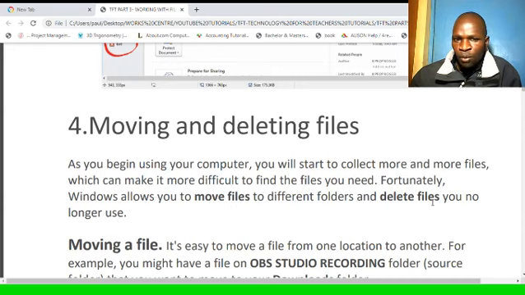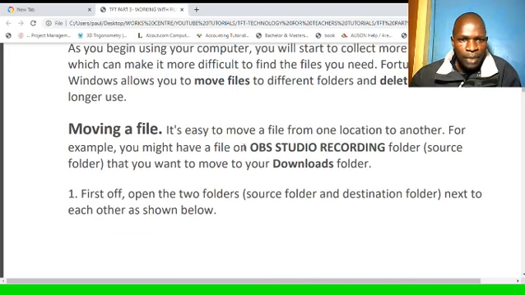So you can move files from one folder to another. You can group files which belong to a certain category. To make it easy, you can group those files and put them in one folder. That is moving those files. Or if there are files that you no longer need, you can delete them. So how do you move a file?